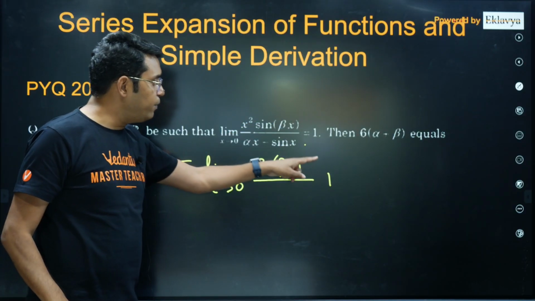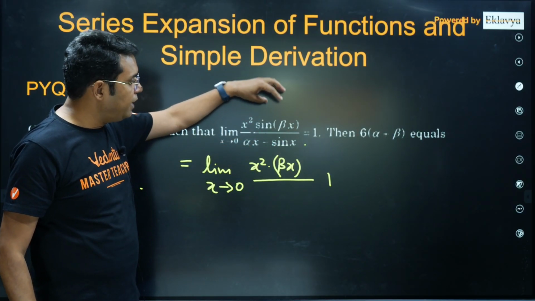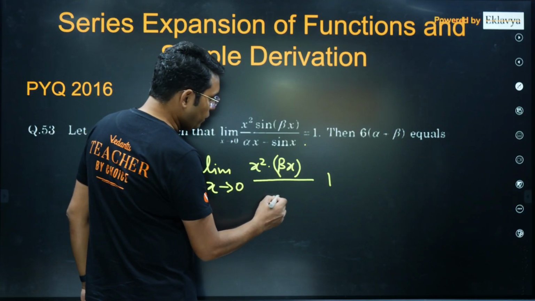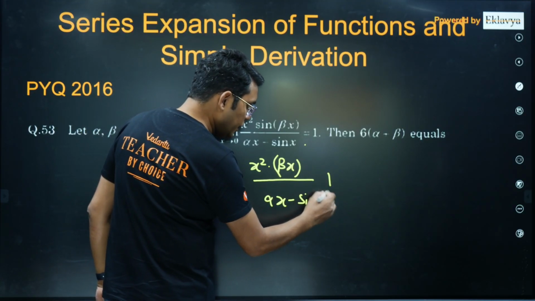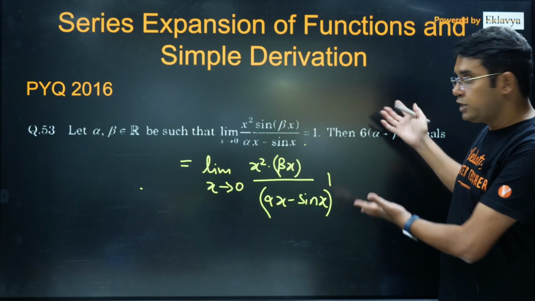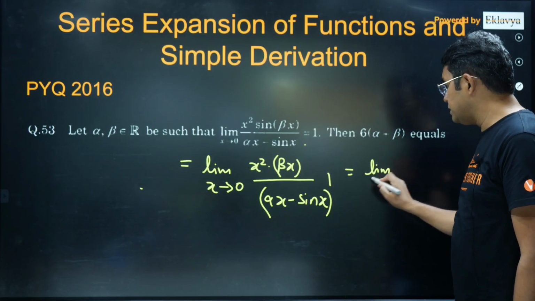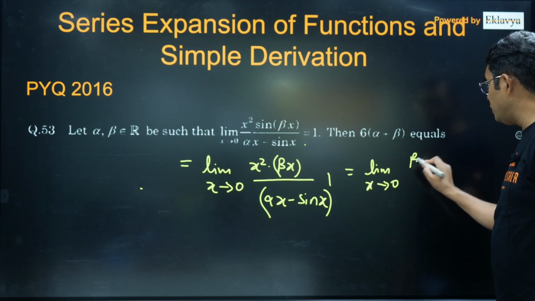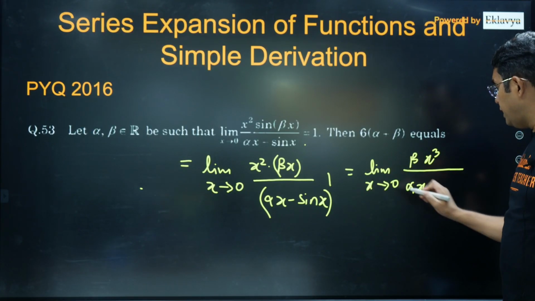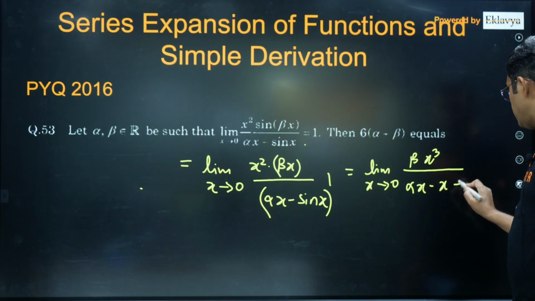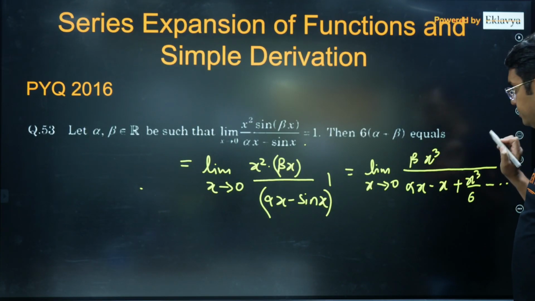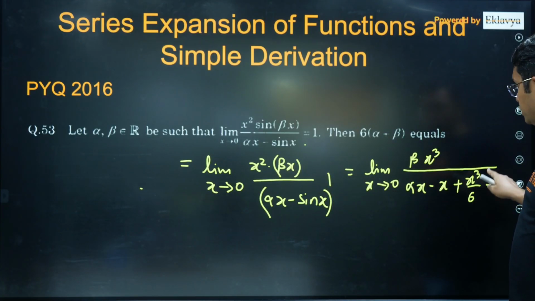So what I have done is multiply and divide by beta x. So sine beta x upon beta x is 1, and beta x came in the denominator. Now this is alpha x minus sine x. You can do this question by multiple methods. One of the methods is obviously expansion. How will you do it? Limit x tending to 0, beta into x cube in the numerator. In the denominator this will be alpha x, and the expansion of sine x is x minus x cube upon 3 factorial, and other terms are not required. Minus sine, so this is minus x, and this is plus x cube upon 6.